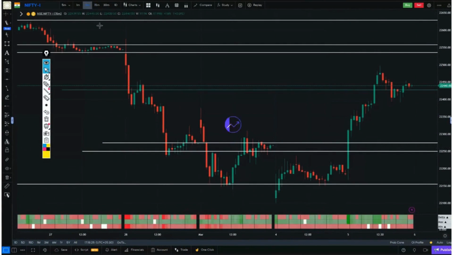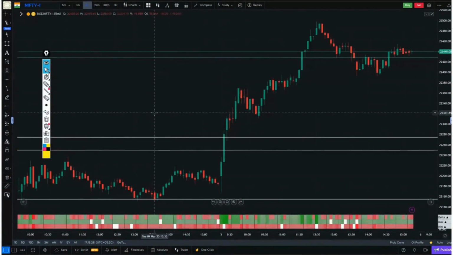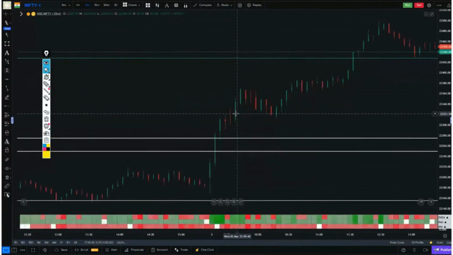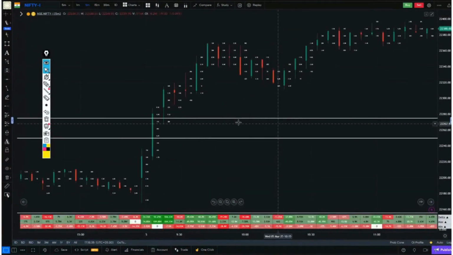Now, according to the volume profile, we have seen confirmations, seen lines. Now let's see how the order flow gave us confirmations here.